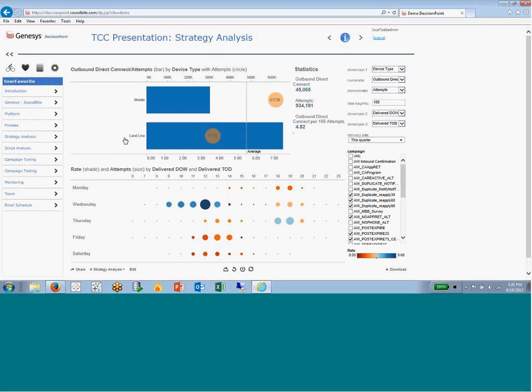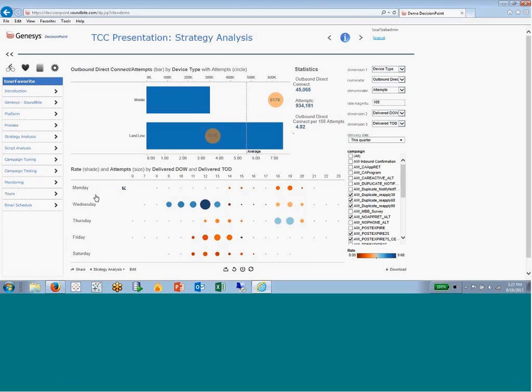So we can take that even further. So we see that the landlines seem to be working better than the mobile. And by the way, the circles here represent our denominator, so we can get a general sense of magnitude. What we're showing here is that even though the mobile device isn't as successful in direct connecting, we happen to be calling them a lot more, 617,000 attempts over the time period versus 317,000. So again, there's an opportunity. We're calling the mobiles more, but we're not having as much success, so maybe we should start to shift to the landlines more.